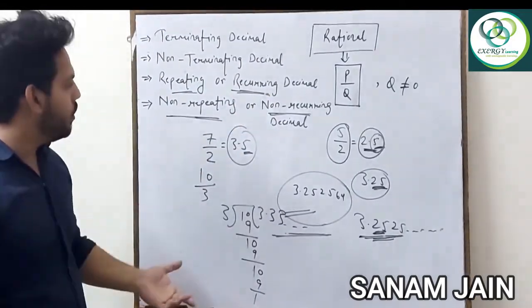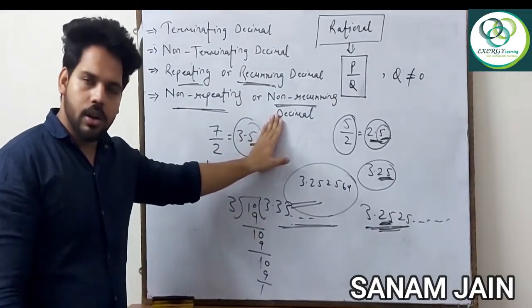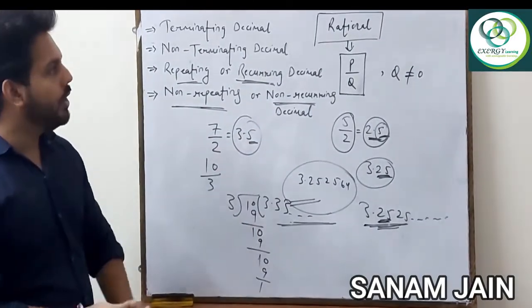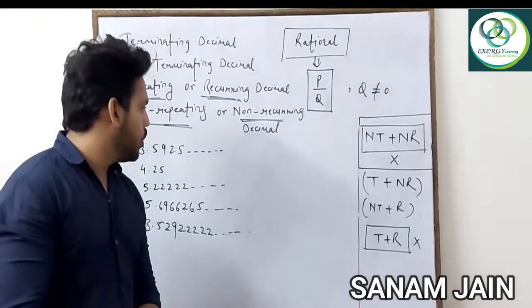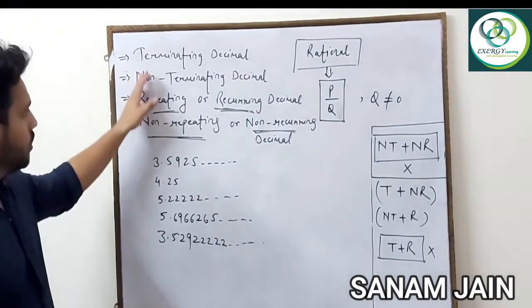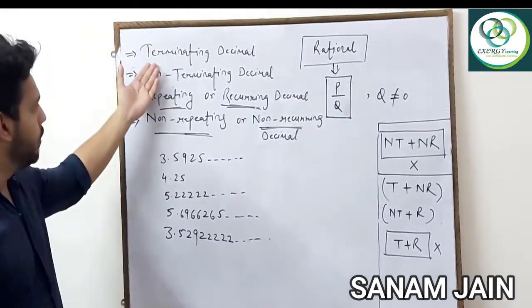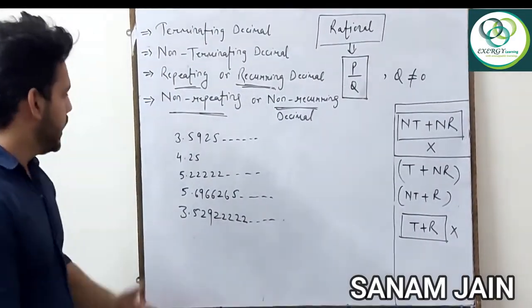If they are not going to repeat, that means we can say non-repeating or non-recurring decimal. Okay? So, how are they going to relate with rational numbers? Let's see. Now, I am showing you more examples to determine how a decimal can be terminating, non-terminating, repeating or non-repeating. Okay? See this example.